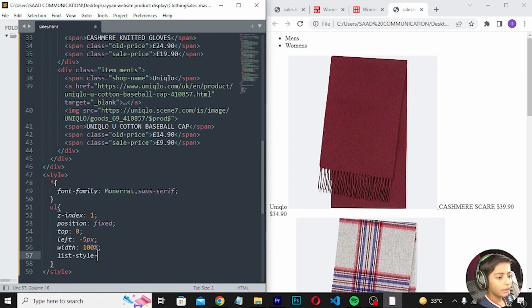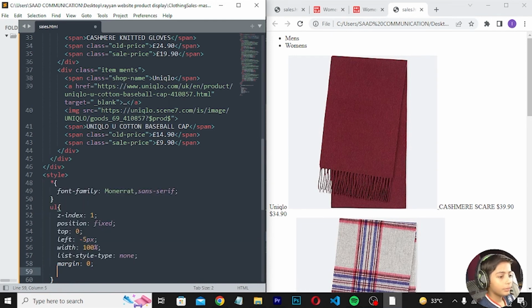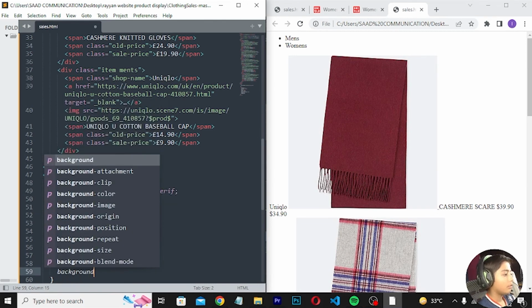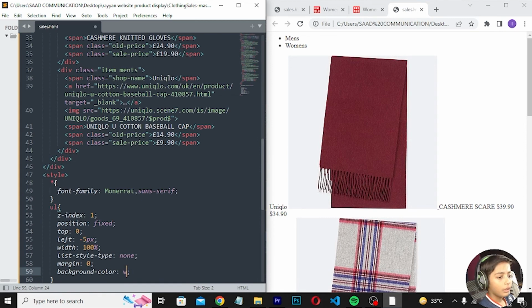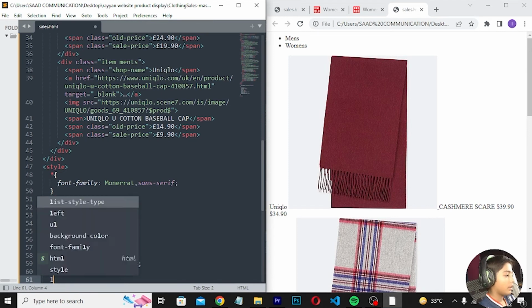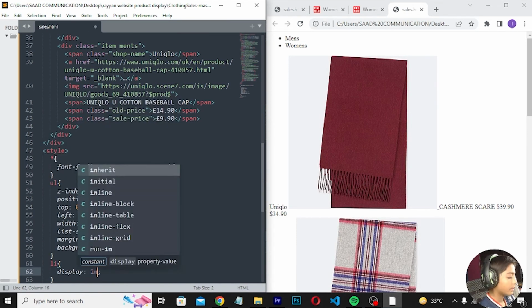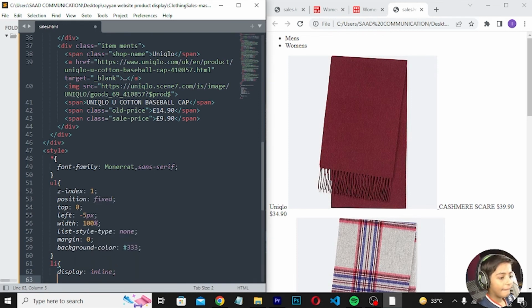List-style-type should be none, enter. Margin should be 0, background color should be #333, enter press. li should be display inline, enter press.